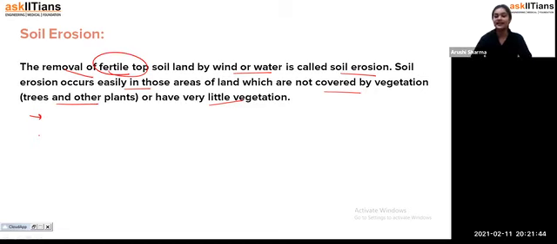So how can we conserve this soil? Through afforestation. That means you must grow more and more plants and more trees, so that the roots of those plants and trees will hold the soil, and that's how the problem of soil erosion can be controlled, because we require the fertile top layer so that a good yield can be produced. But if the top layer is not there, or if we have it but it is not fertile in nature, what's the use of it? So we have to conserve the soil so that we can grow crops very well.